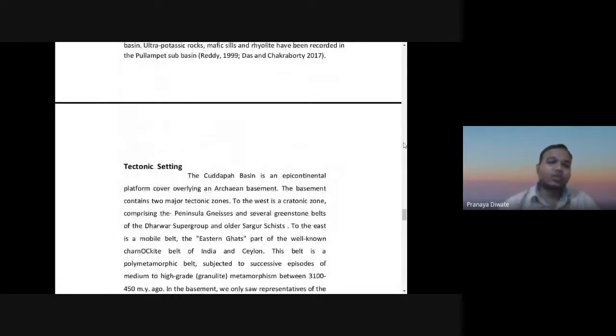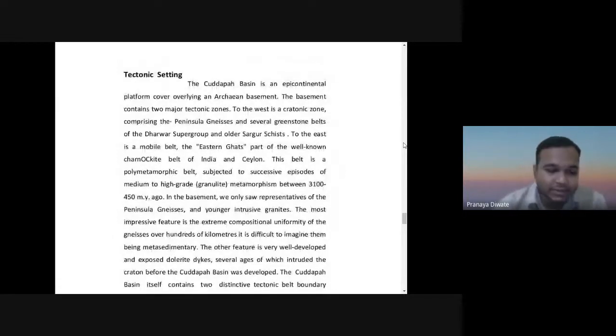Then what is the tectonic setting of the Kadapa Basin? The Kadapa Basin is an epicontinental platform cover overlying an Archean basement. The basement contains two major tectonic zones. To the west is the cratonic zone comprising the Peninsular Gneiss and several greenstone belts of the Dharwar supergroup and older Sargur schist. To the east is a mobile belt, the Eastern Ghats, part of a well-known charnockite belt of India and Ceylon.